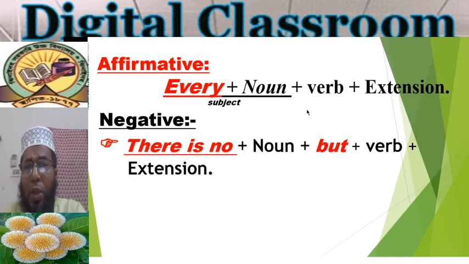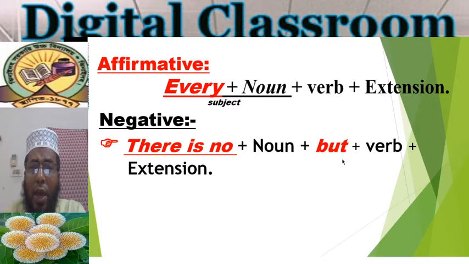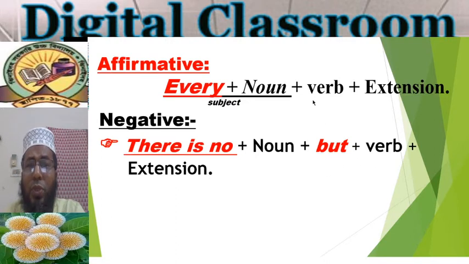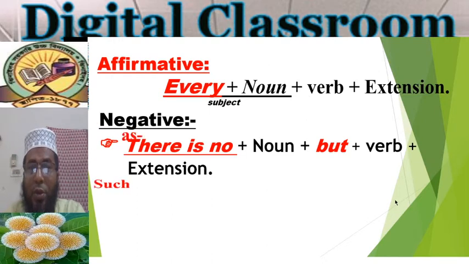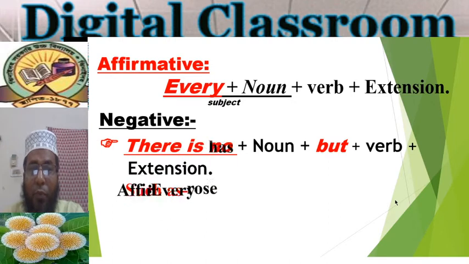Since you are students of class 7, you know which word is a verb. So we can say here, after but we can use the verb and the rest of the sentence. Okay, now look at the example.